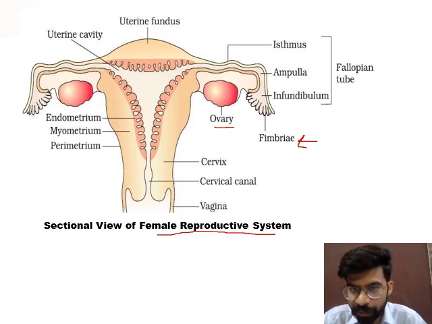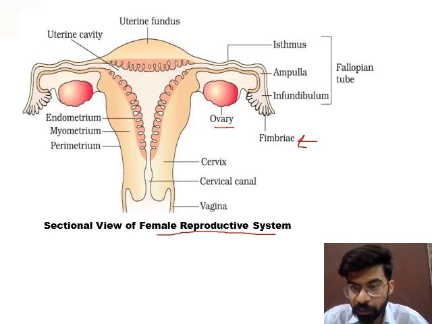Then infundibulum is the area through which the egg or ovum is transported. Then ampulla, and then isthmus. And note down, ampulla and isthmus is the region where fertilization takes place. Site of fertilization is the ampullary-isthmic area.